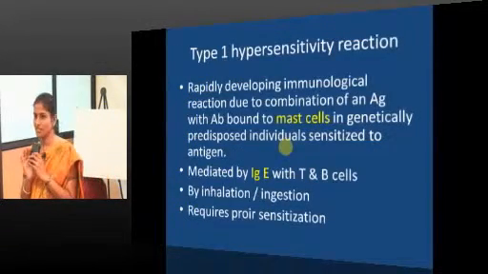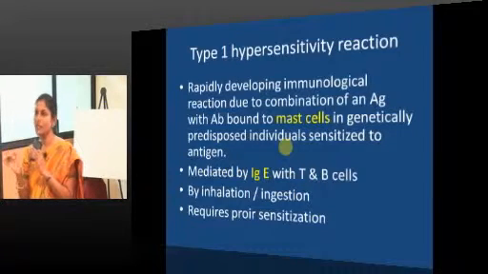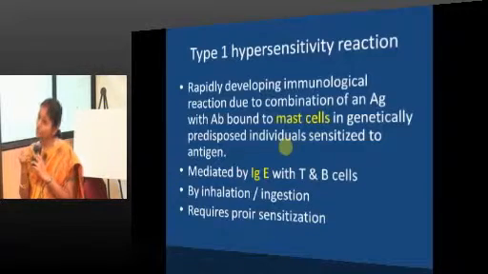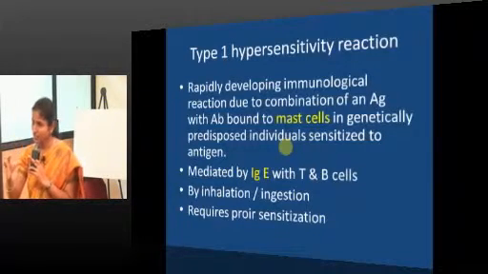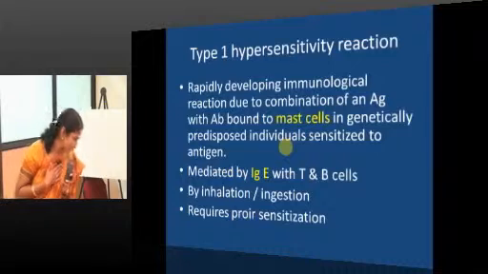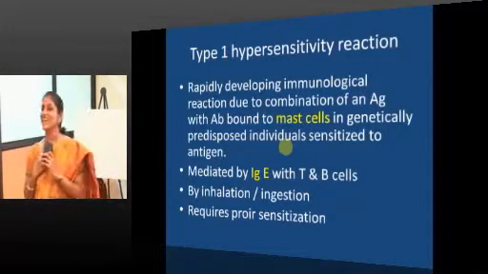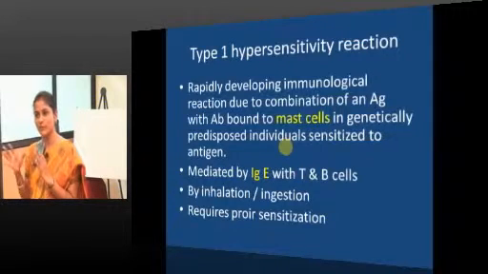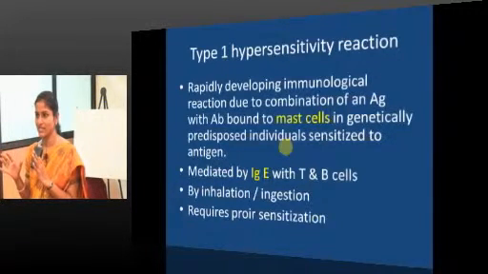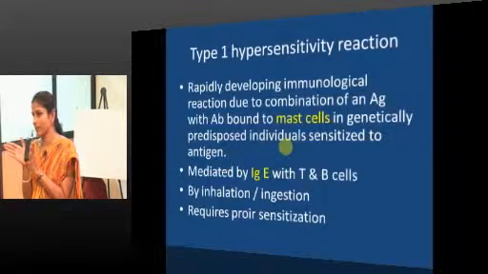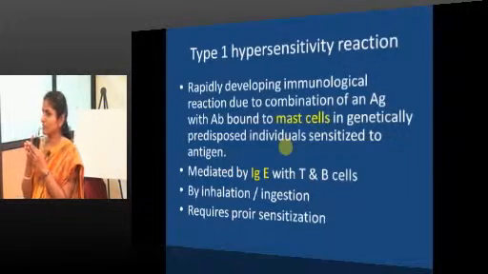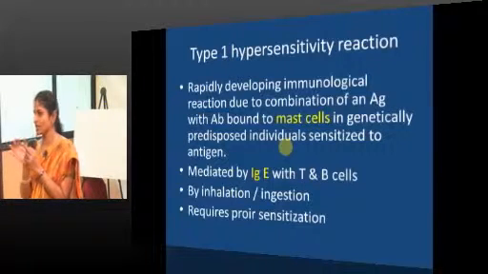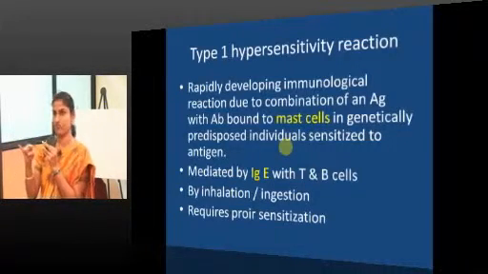For type 1 hypersensitivity reaction, we have a lot of criteria. Each and everything should have its own features. The antigen should be the antigen for which the host is mounting an immune response, and it should be polyvalent, in the sense that it should have more than one arm to bind, not just one. With just one arm, it's not going to provoke a type 1 hypersensitivity reaction. That's the important quality of the antigen, right?